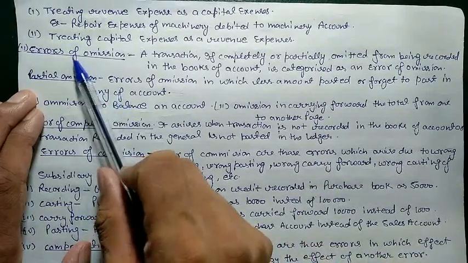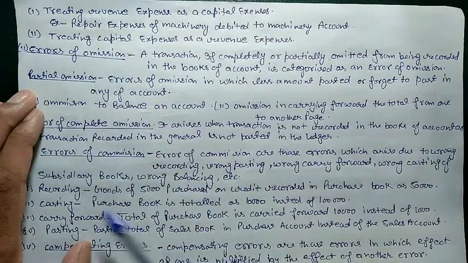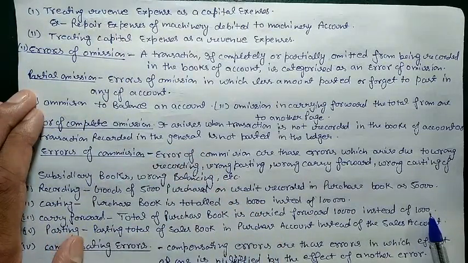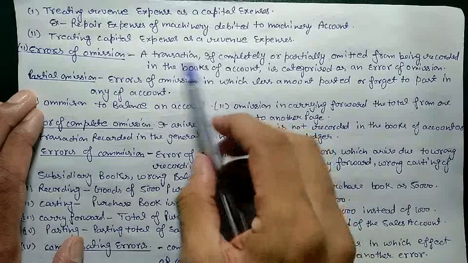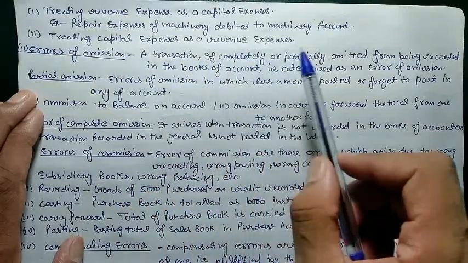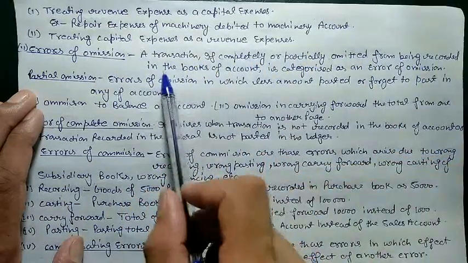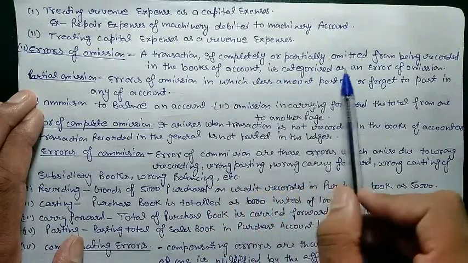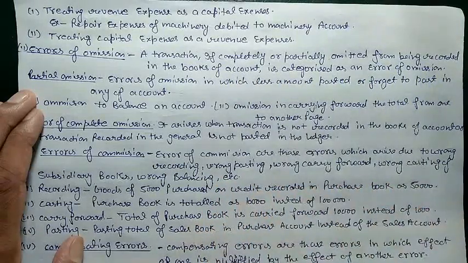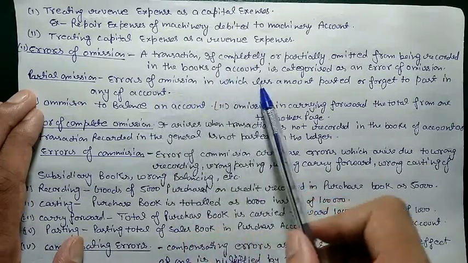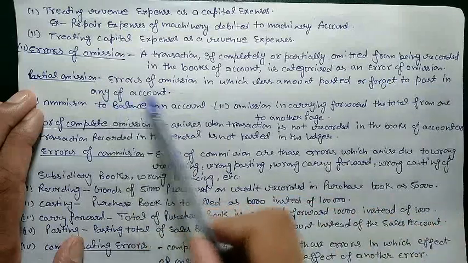Next we have error of omission. This is the simplest error, that is you forgot to post the entry in your books. So for error of omission we have two types of error. First is partial omission and second is full omission. What is error of omission? A transaction that is completely or partially omitted from recording in the books of account is categorized as an error of omission. So first we will talk about partial omission. Partial omission is an error of omission in which a less amount is posted or we forget to post in any of the accounts.